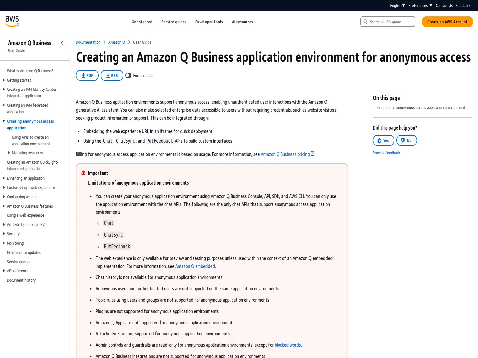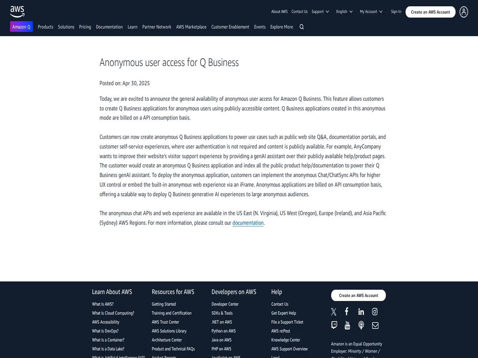Amazon Q Business now offers anonymous user access, enabling customers to create applications for users who do not require authentication. This feature allows publicly accessible content to be indexed and utilized by these anonymous users. Anonymous Q Business applications are built on an API consumption basis, providing a scalable solution for deploying generative AI experiences to large audiences without the need for user authentication.